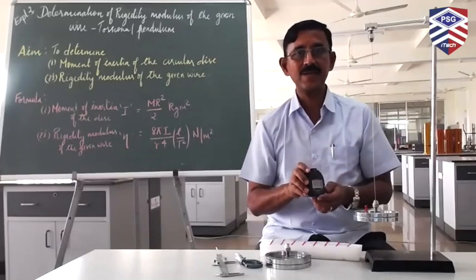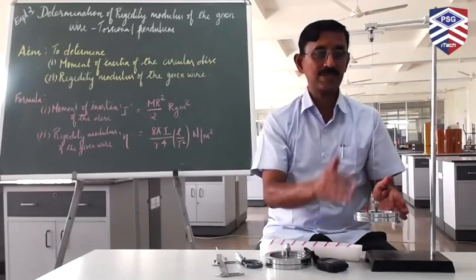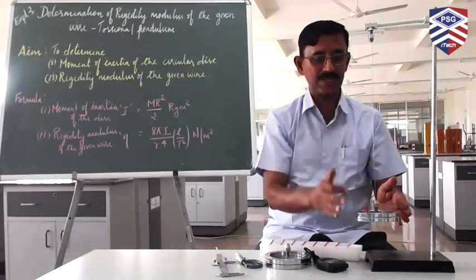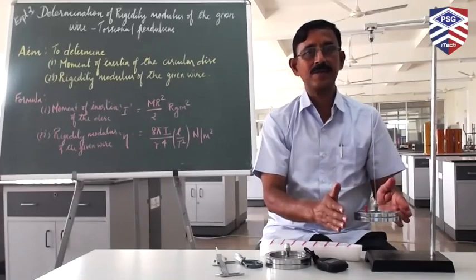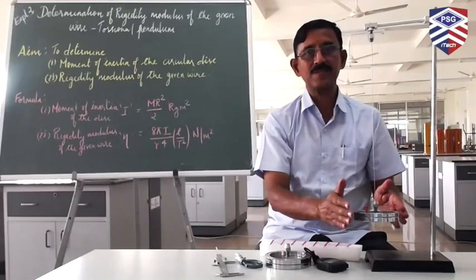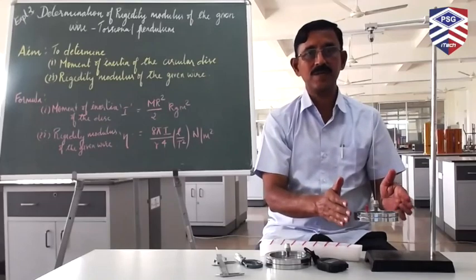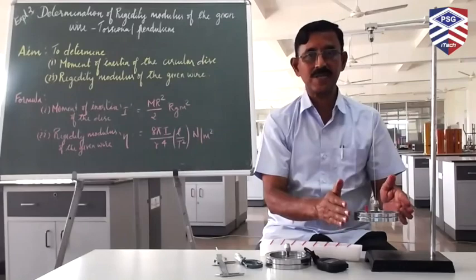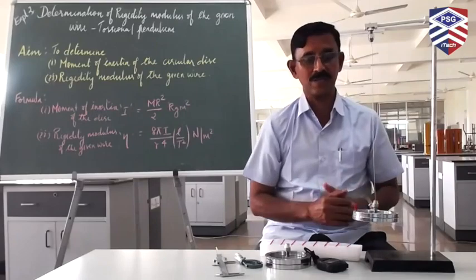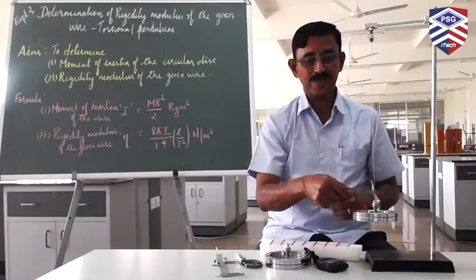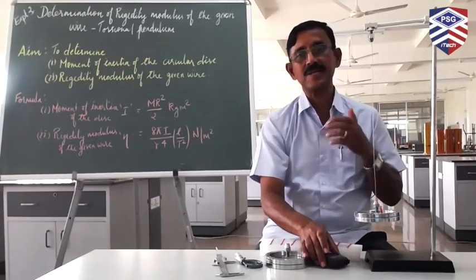Okay. Now the circular disc, as you see separately, is to be suspended at the free end of the wire. One end is fixed, the other end is free, to which we have fixed the disc. So the wire and the disc constitute a torsional pendulum. Now the suspended circular disc at the free end is to be given a small twist to execute torsional oscillations. By noting the time taken to complete one oscillation using the stopwatch, we can find the time period.